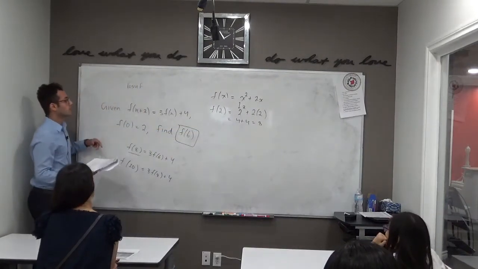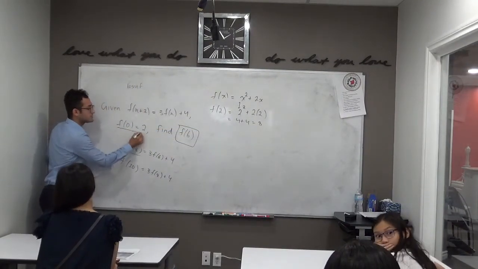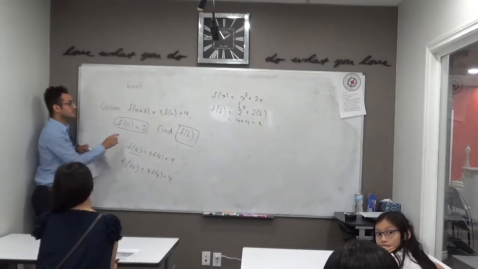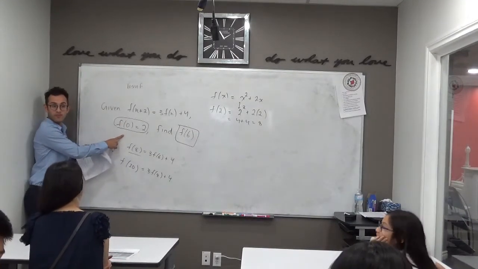So the best way to actually work with this is knowing that since we're given f of 0, this should be our starting point, because this is the only value of f that we know.